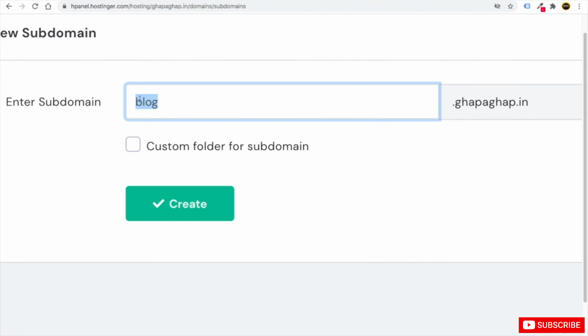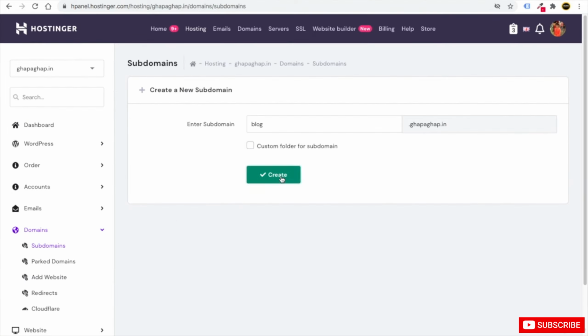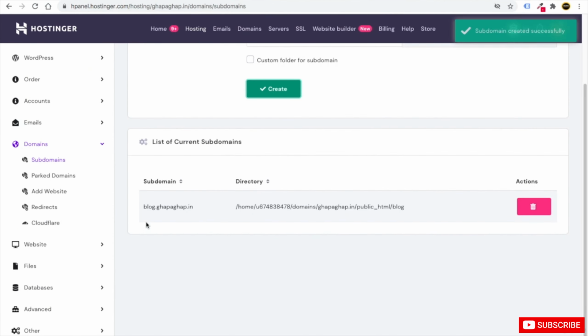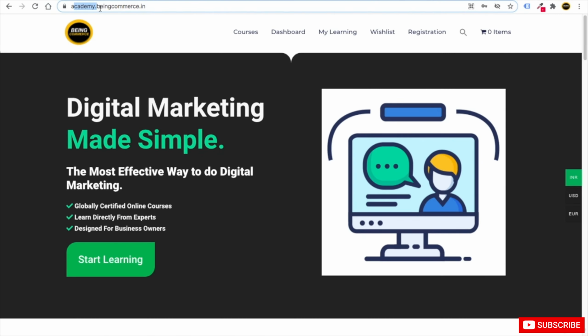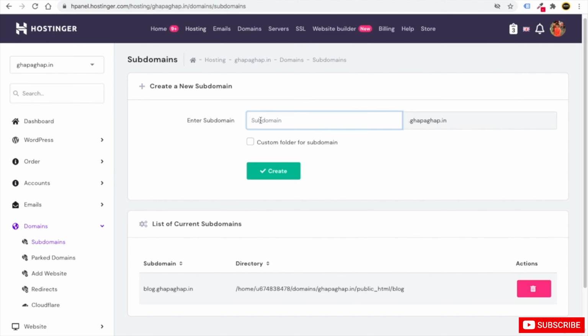So blog is your extension. This is the extension which you have added in front of your domain, that is .gapagap.in. So if you click on create, you can see now you have added this subdomain. Similarly, you can add more subdomains. So for example, here we have one more, that is academy.gapagap.in. Similarly, whatever you want to type, shop, academy, Hollywood, Bollywood, whatever you want to type in front of your domain.